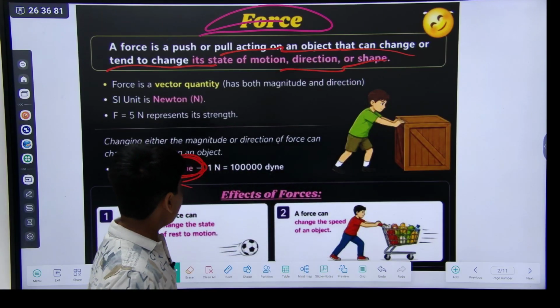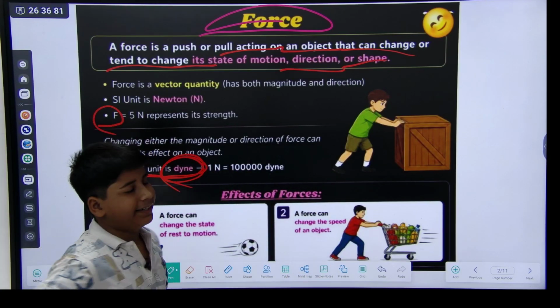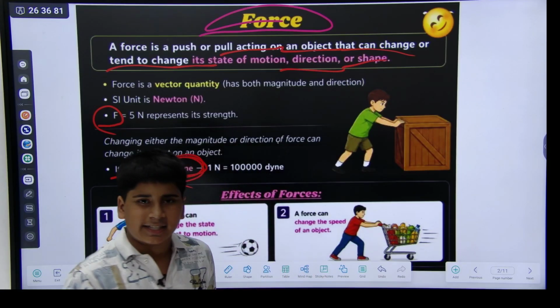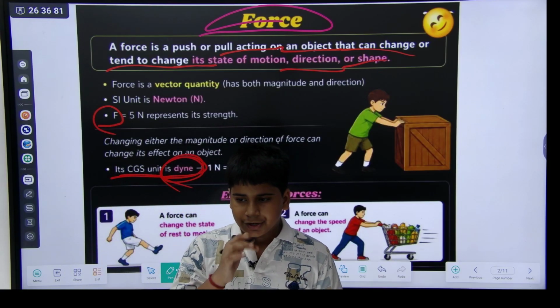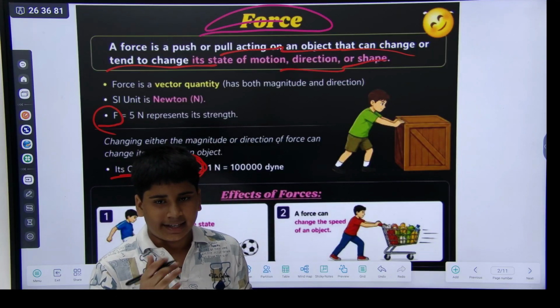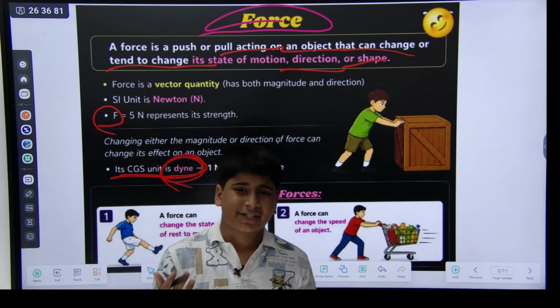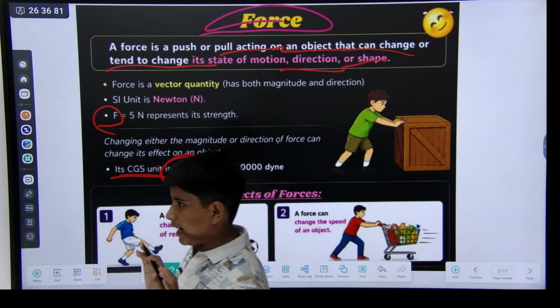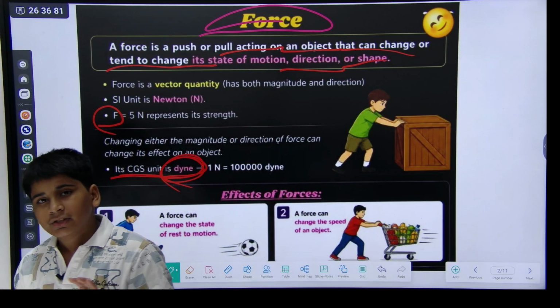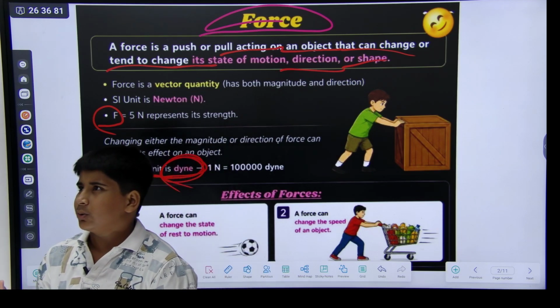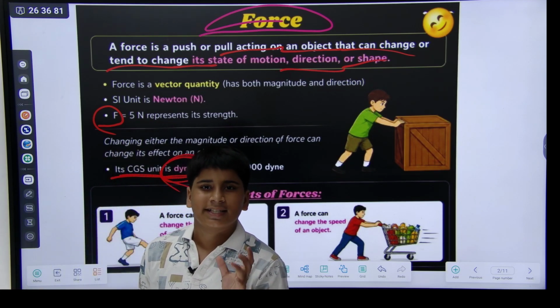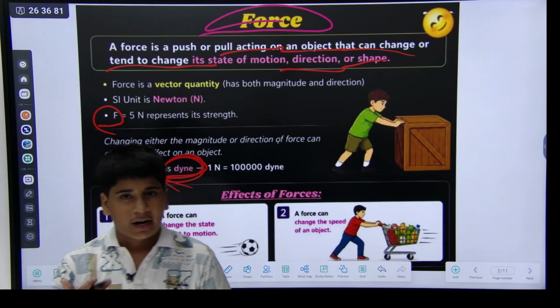Also, when F equals 10 Newton, the 10 Newton represents its strength. Like you are pushing a block and you push it with 200 Newton, it shows your strength, that you have pushed it with 200 Newton.